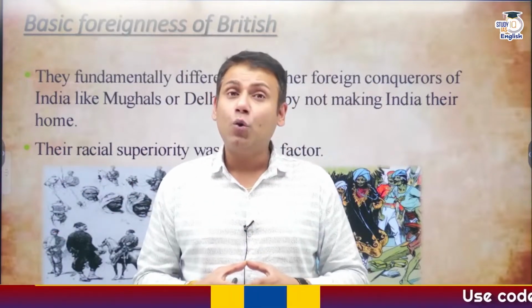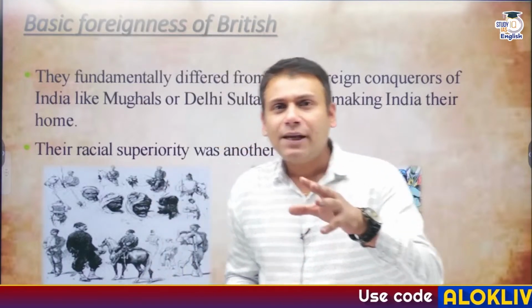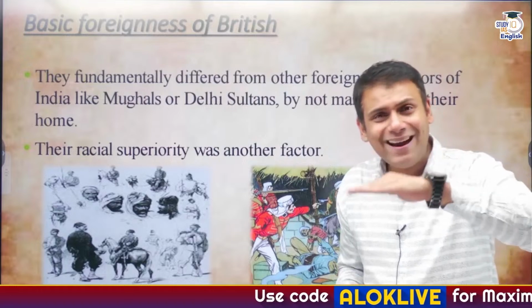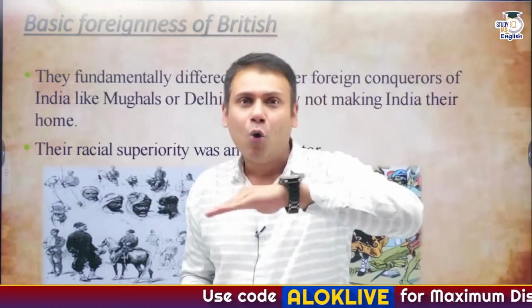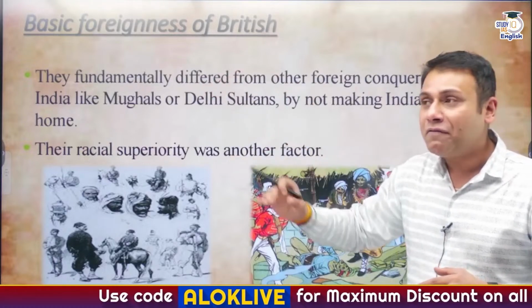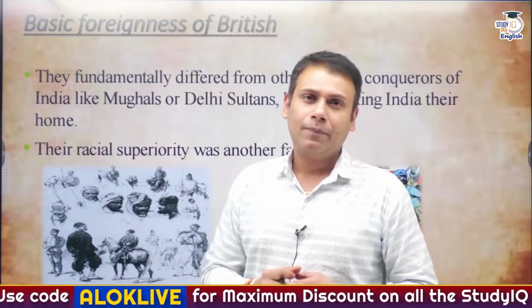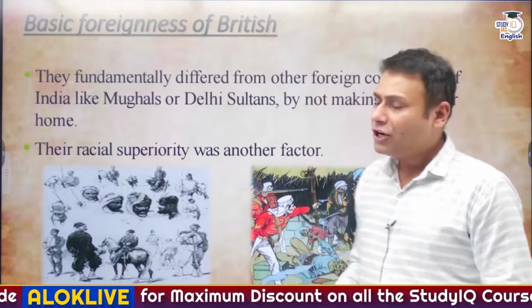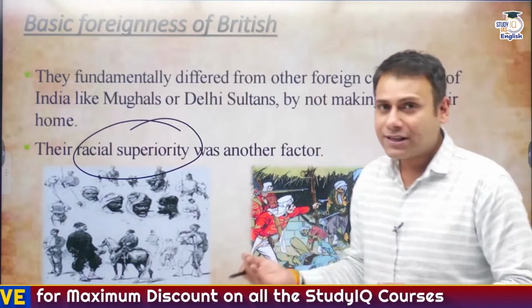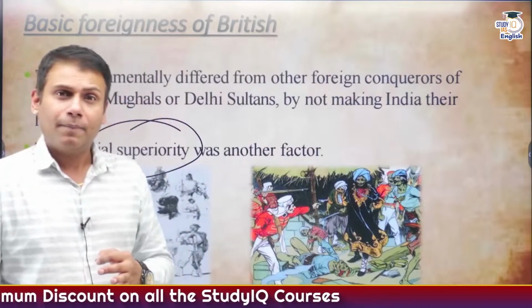Apart from this, there was a rule of Mughals which initiated with the rule of Babur. So basically, the outsiders, particularly the Muslim invaders who came to India, made India their home. But Britishers followed the policy of racial segregation or racial discrimination. Correct? So racial superiority was another important factor. And what is racial discrimination? Discrimination on the basis of color of the skin.